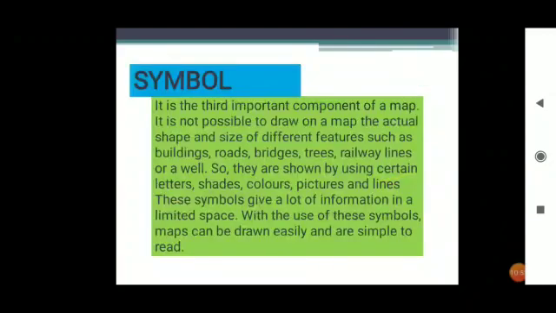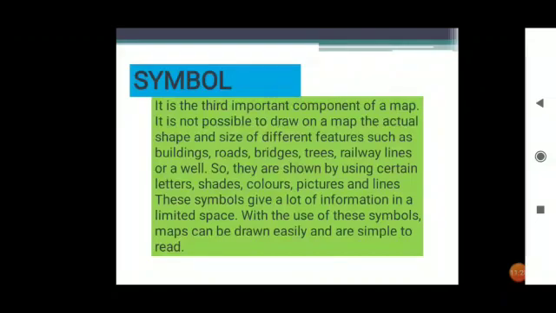Okay, now the next one, symbols. What is the use of symbols? What are symbols in the map? How can we use the symbols? It is the third important component of a map. It is not possible to draw on a map the actual shape and size of the different features such as buildings, roads, bridges, trees, railway lines or a well or temples or whatever things are there. If we did, the space would become less. Means on one piece of paper it is not possible to show the accurate things. So for that only, symbols are made.